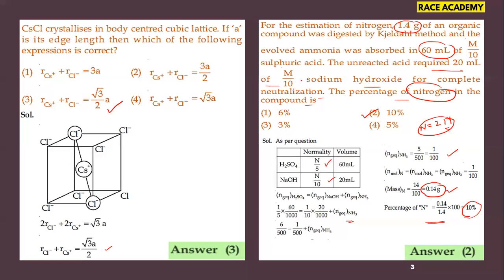Here Kjeldahl's expression is telling about the estimation of nitrogen. This question asked to find the percentage of nitrogen from the reaction between sulfuric acid and ammonia, which liberates nitrogen gas. This is asked from the class 11 organic chemistry chapter.